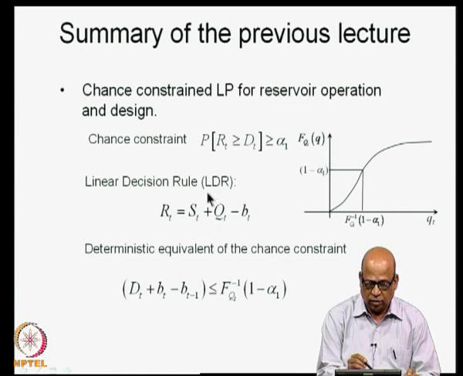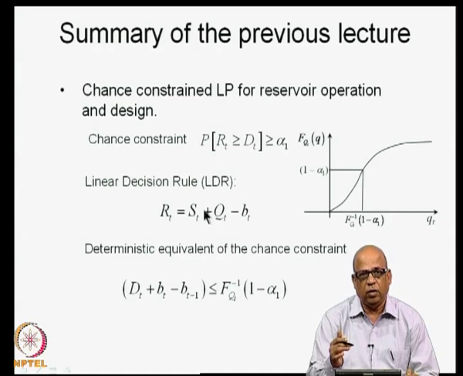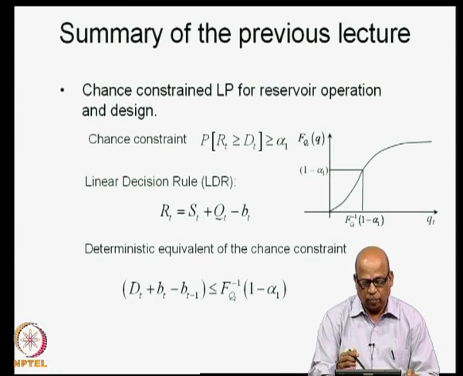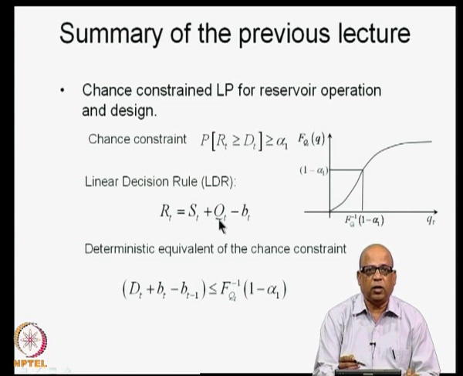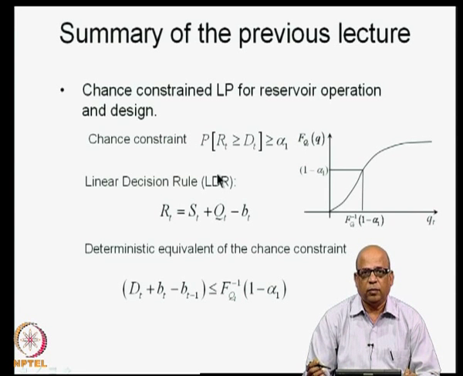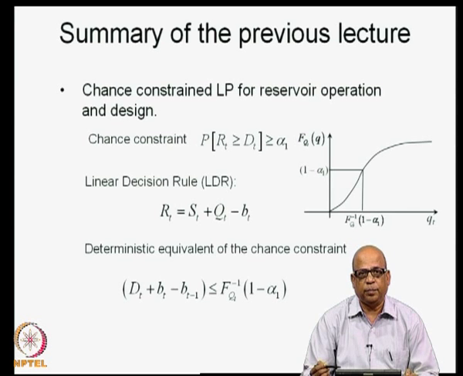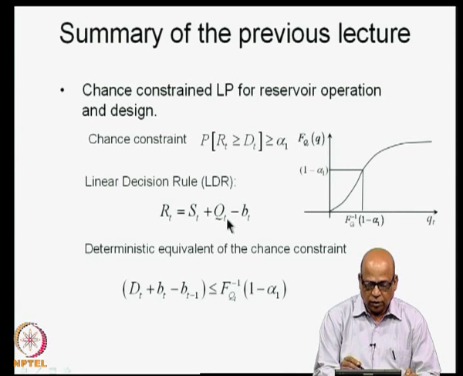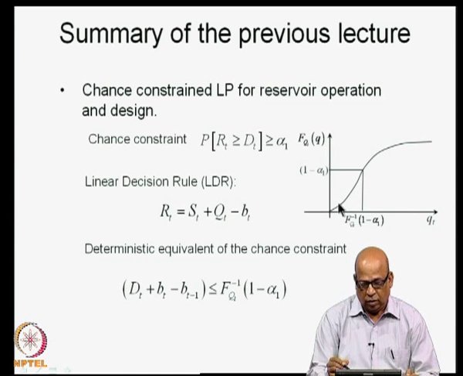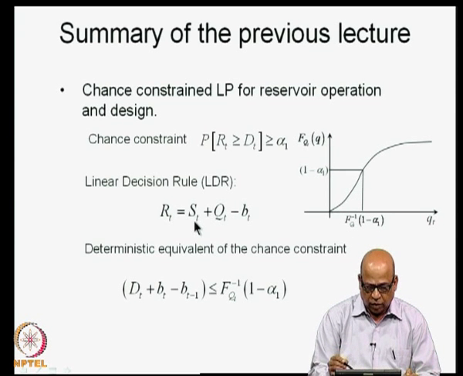By writing a linear decision rule, what we are achieving in essence is that the complete variability in QT is transferred to RT straight away, without treating ST as a random variable. So, that is what we achieve. Refer to the previous class for details of this LDR. Using such an LDR and using the distribution of QT, we write the deterministic equivalent of this particular constraint as DT plus BT minus BT minus 1.